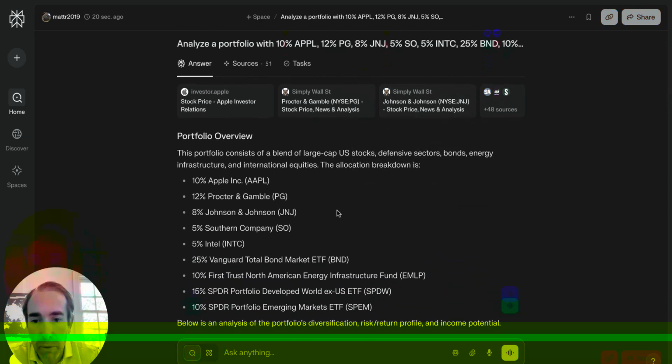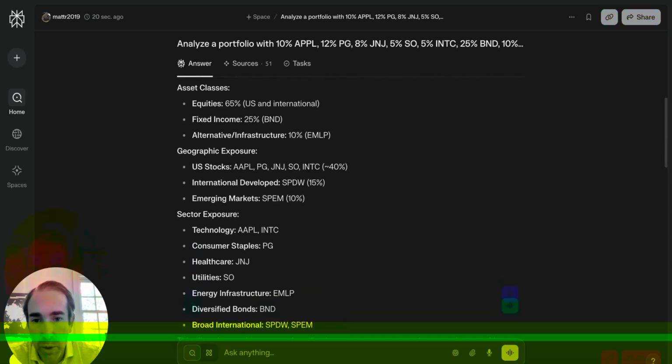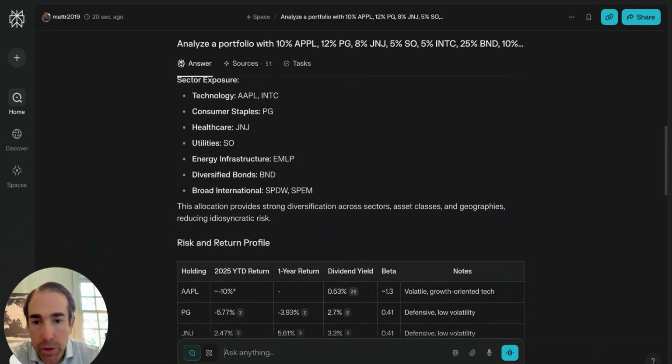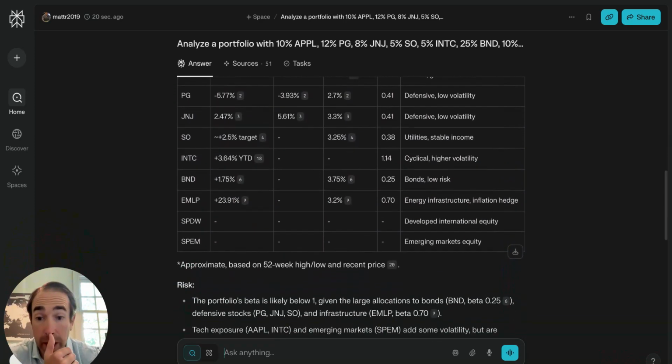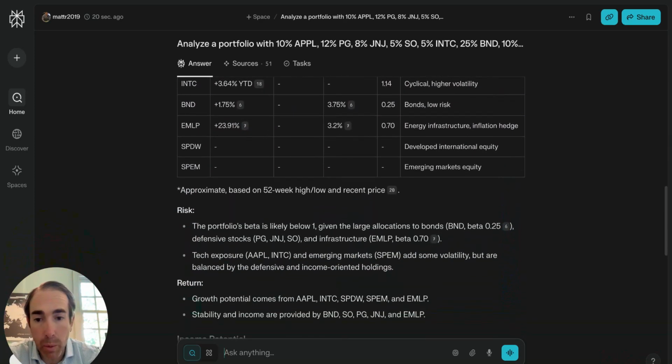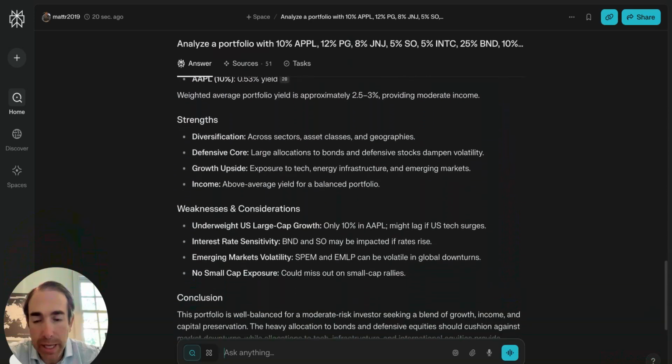So you can see here's the portfolio structure, here's the analysis of it, breakdown, geographic exposure, sector exposure, risk and return. It gives me all of this information as well. Beta is likely below one, income potential, strengths, some weaknesses.